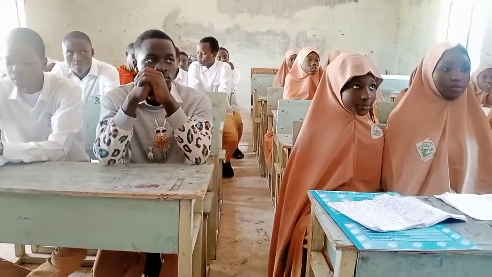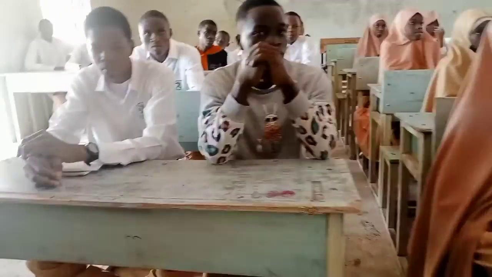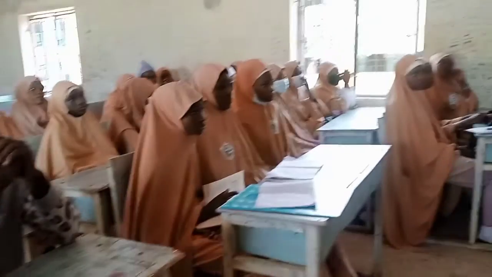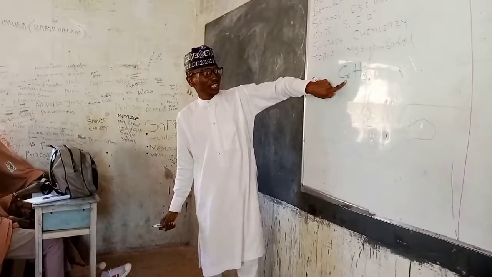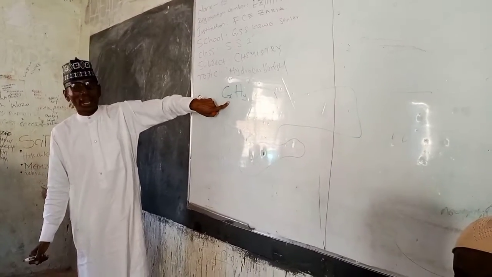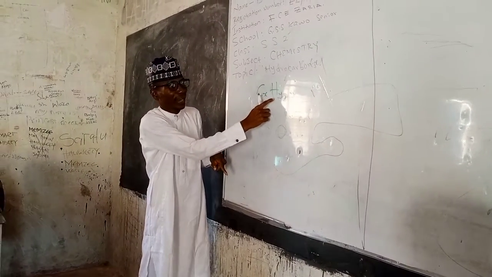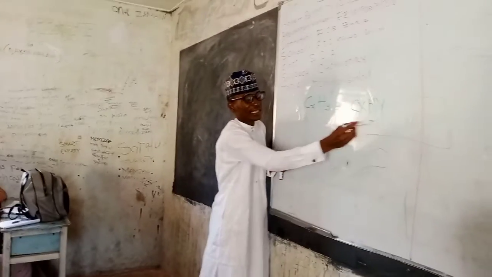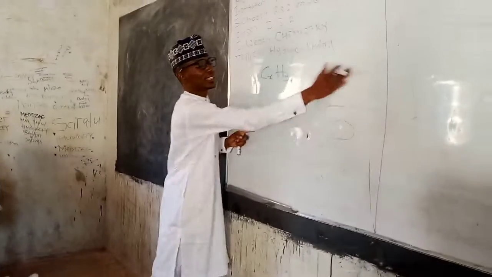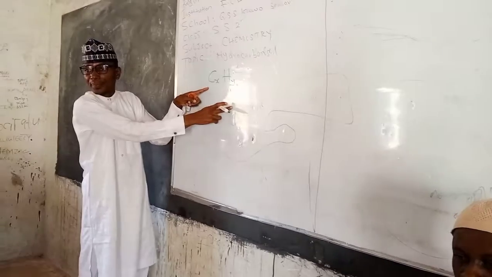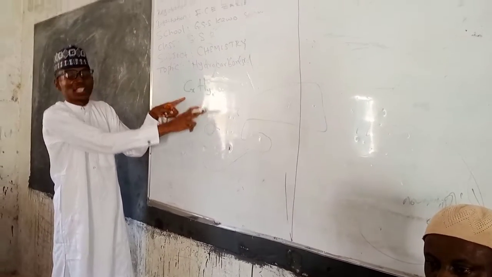Are we together? You have said a very good definition of what hydrocarbon is all about, okay? So, an organic compound made up of carbon and hydrogen is represented by a formula which is CxHy. CxHy what? Y. But the way you represent the formula is to write C subscript x, H subscript y. You are not expected to write it as CXHY like this. It is the wrong way, okay? So you can represent it using this molecular formula as CxHy. Are you following? That is the representation of hydrocarbons.